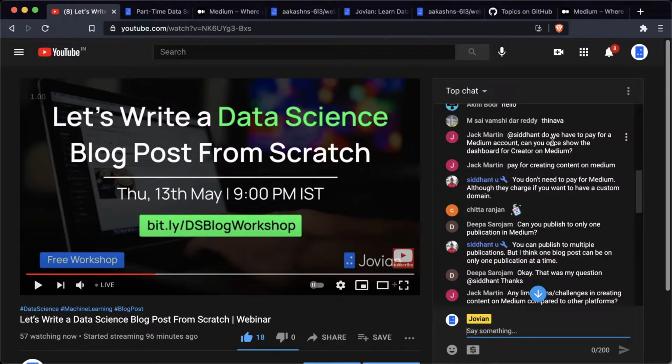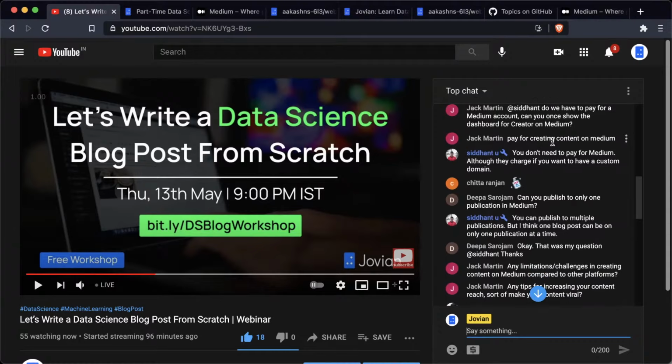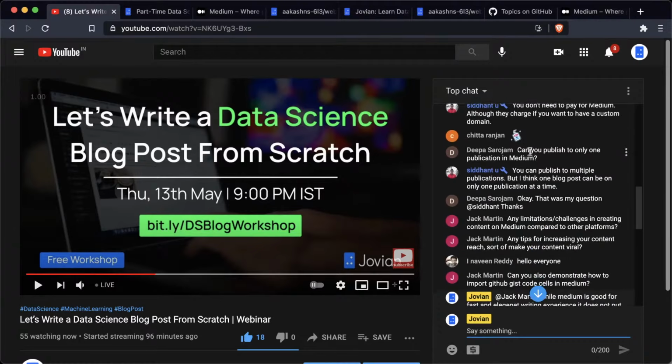Some posts on Medium are paid, but you would want to keep your posts free. You would not want to keep your Medium post paid, because that limits the reach. The maximum you're going to earn from a post that you create on Medium is maybe $5 or $10. But that's not worth giving up the reach of thousands of people. One other thing about Medium is that Medium posts which are public and free also get indexed by Google. So if somebody's searching anything related to web scraping, your blog post is likely to show up on Google, and that's how they can find you as well.